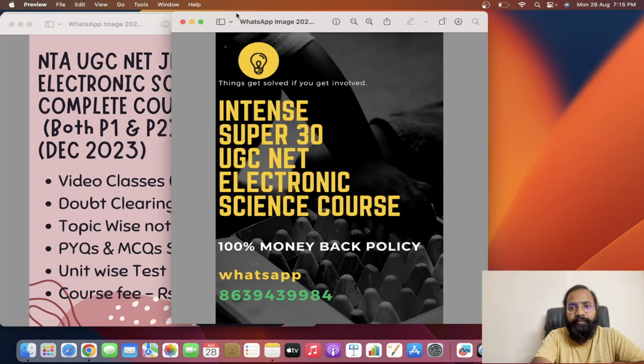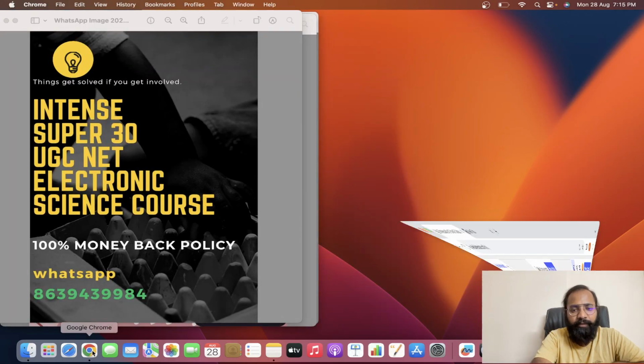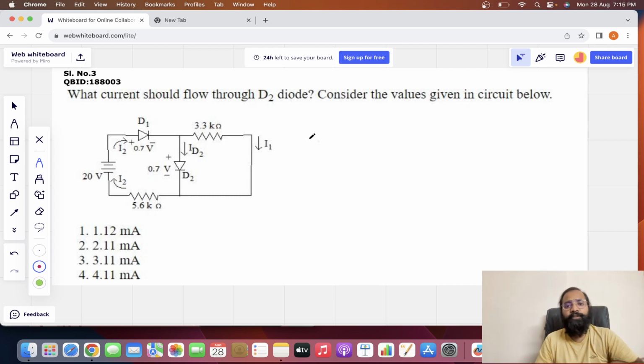Okay, so let's quickly jump into the present session without making delay. It is the UGC NET June 2023 question. Yesterday also we saw one of the UGC NET June 2023 questions, right? You may check down here: what current should flow through the diode D2? Consider the values given in the circuit below. Basically the diode D2 is there, and they're asking to find out this ID2, the current flowing through the diode.